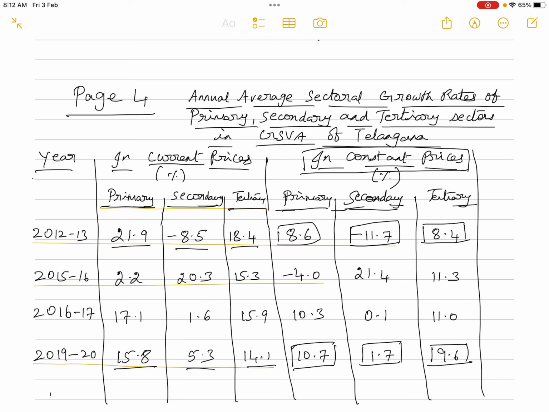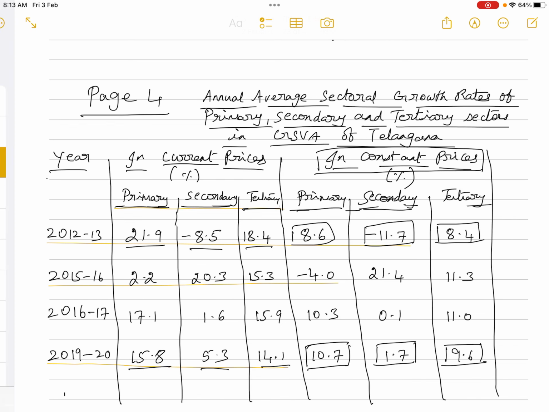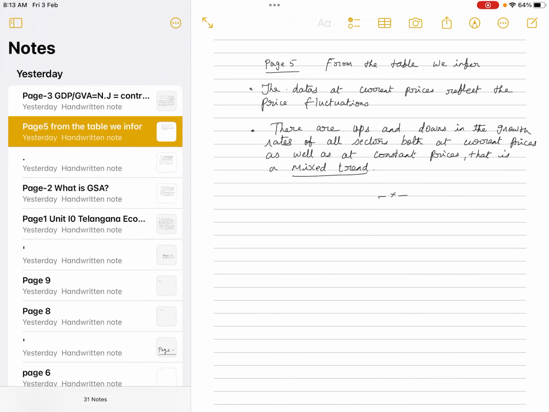And another thing we are observing is that the growth rate is not continuous. The growth rate is not consistent. There are ups and downs in the growth rates of all the three sectors, both at the current prices as well as at the constant prices. So this is the observation we are getting by looking at the table. Okay, so this is the growth rate trends in the state of Telangana economy of all the three sectors.